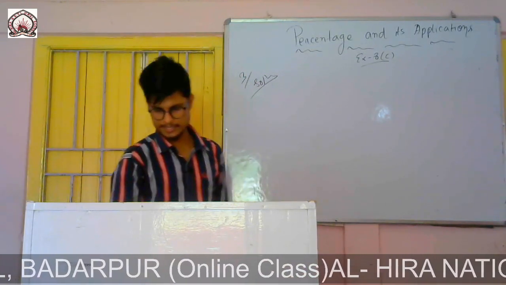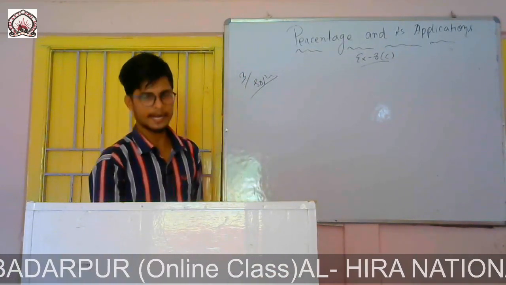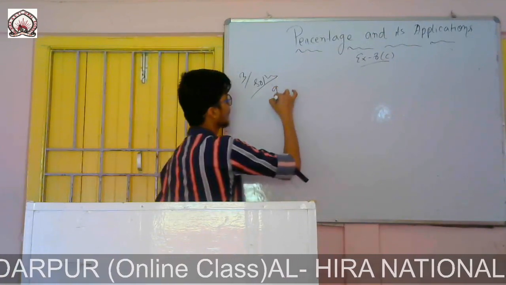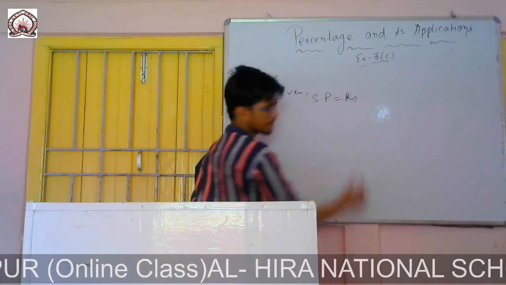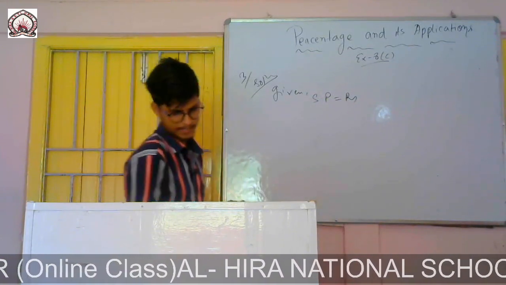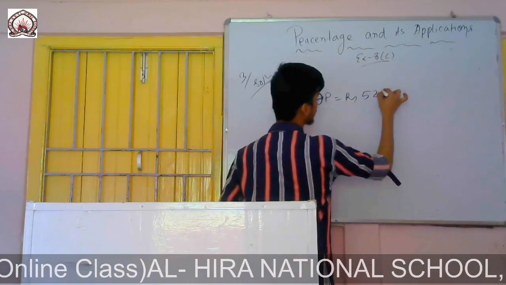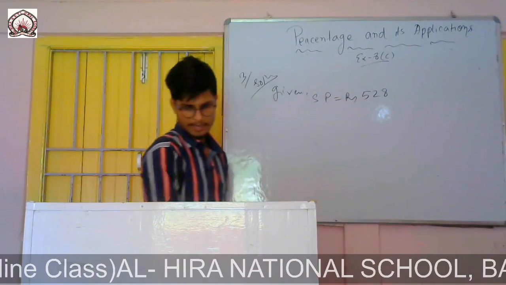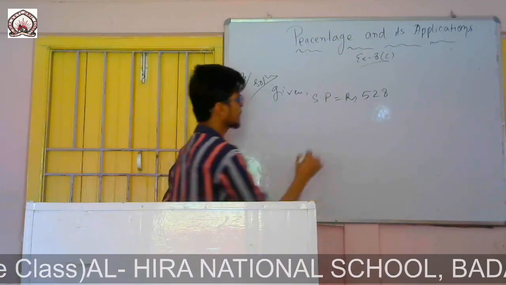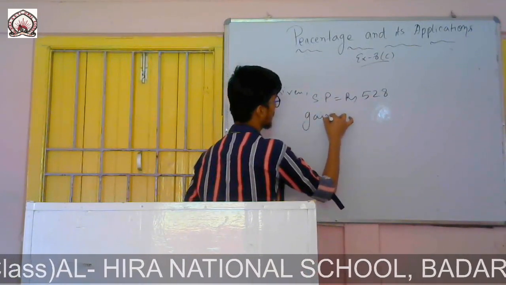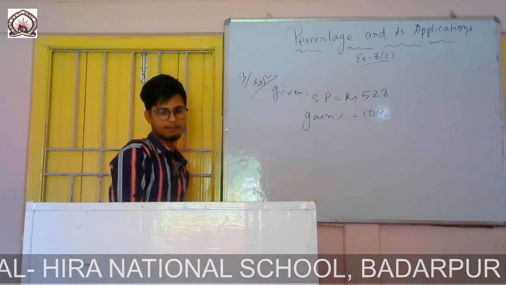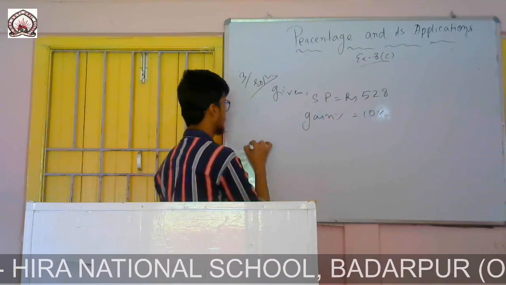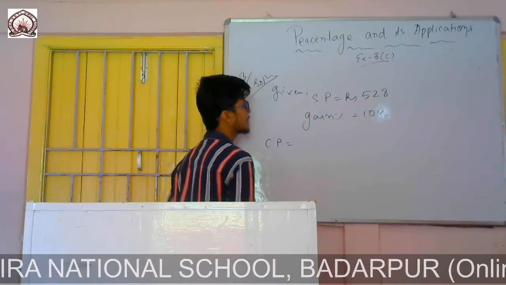Question number 3: by selling a radio, that means this is the SP given, selling price equals rupees 528, and the gain percent is given here. Mohit gains 10%, that means gain percent equals 10%. So we know the formula to find CP, so directly we can put it in. CP will be equal to